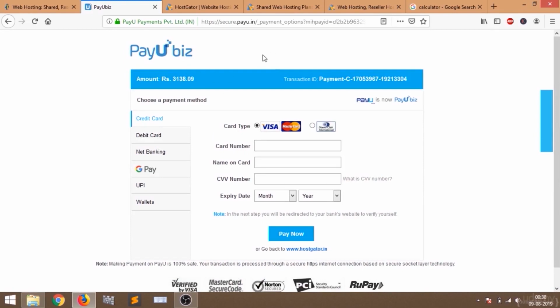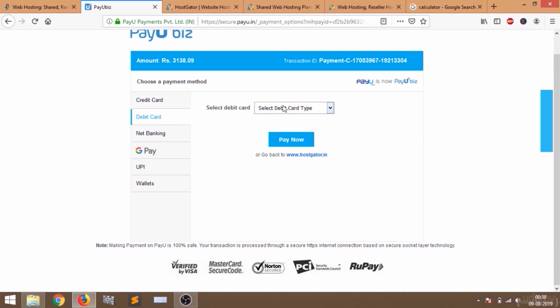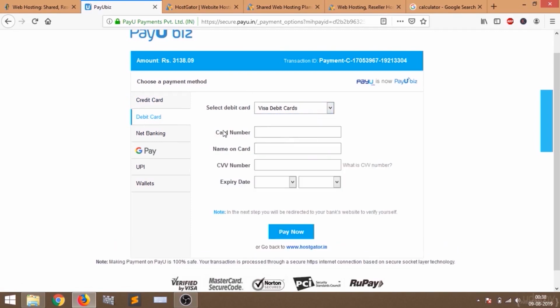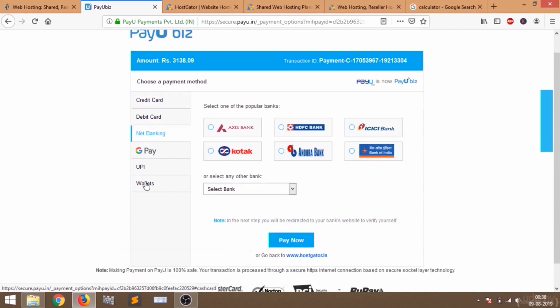Okay, so this is the payment page. What is your card type? You have to put your card type. I'm going to use my debit card for the payment. It's a Visa debit card. You can also choose the other options provided here. You can pay by credit card or by net banking, or you can use wallets.